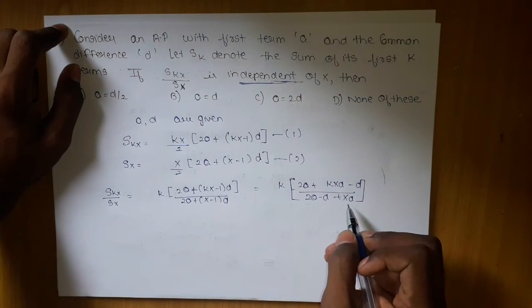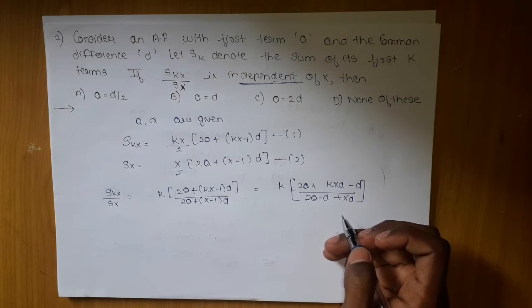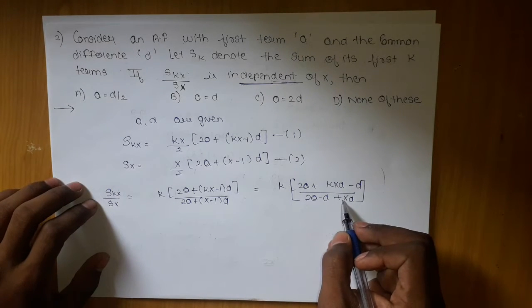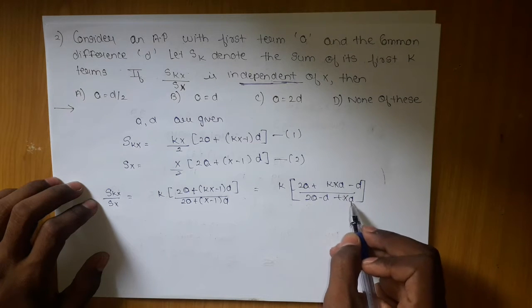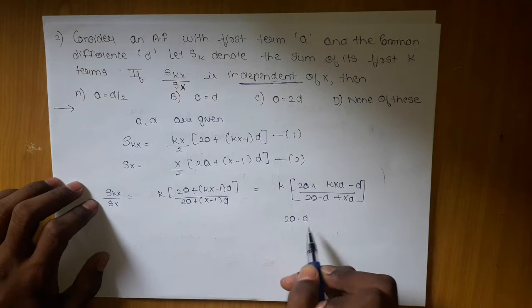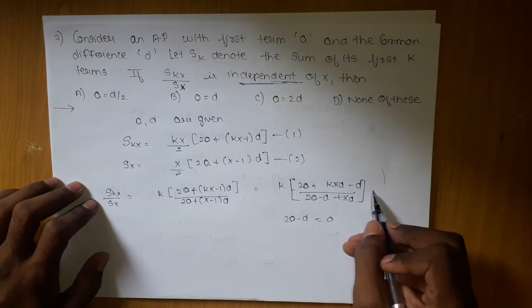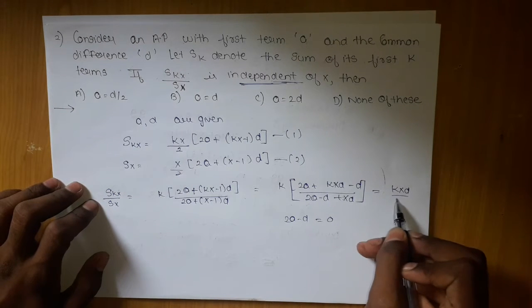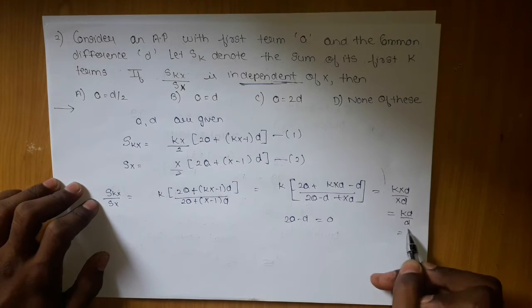When will this and this cancel out, kxd upon xd? If my 2A minus d in numerator and denominator becomes 0, then I will be left with kxd upon xd, and they will cancel out and give me kd by d. D also will get k.